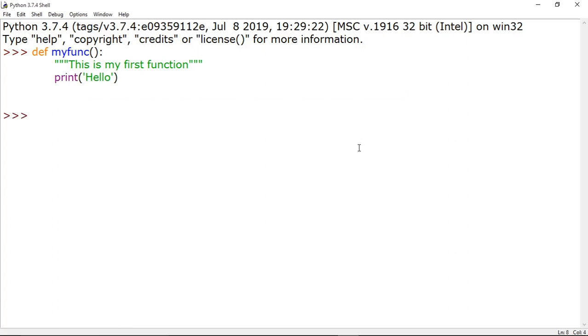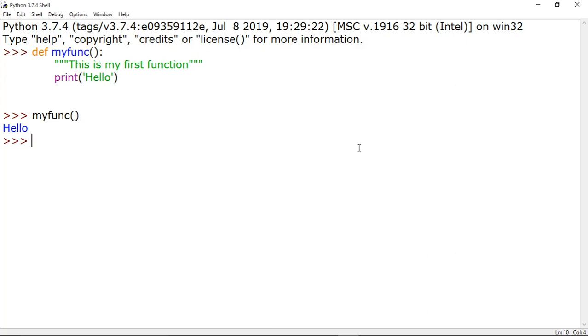Now this is the declaration and coding of your first function in Python. The name of the function is my func, and now we have to call this function. So I will write my func. This way we can call the function. So you can see here I am having the output as hello.